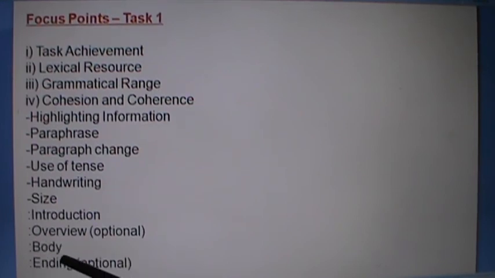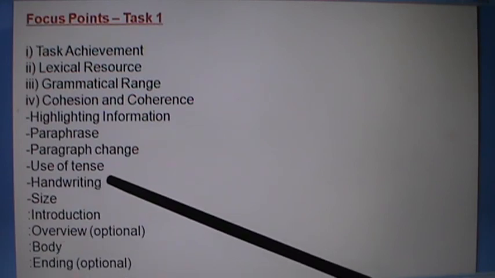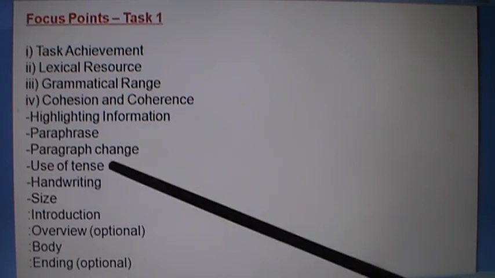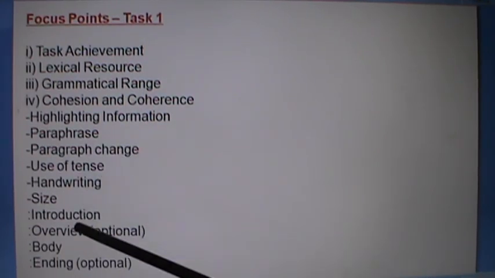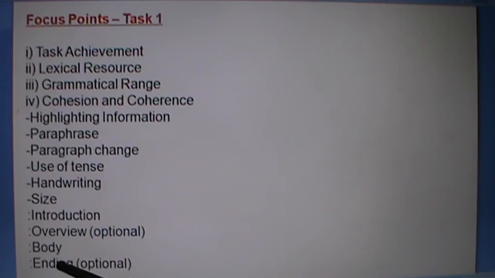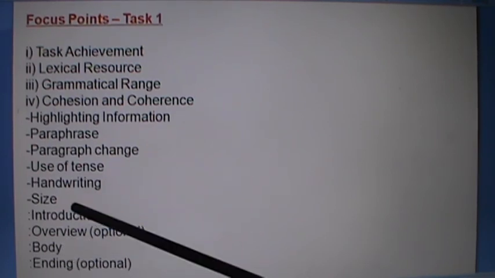But a very important thing is that in task 1, if you are going to write an ending, then opinion should not be mentioned there. If we write opinion, that is a very big blunder, and we lose marks. This is not an essay. What we see on the chart, diagram or paper given there, we have to mention in task 1. We are not going to write our opinion. That is a very big blunder. If we are able to write an ending without mentioning our opinion, that's okay, we can mention it. In this way we can complete this.